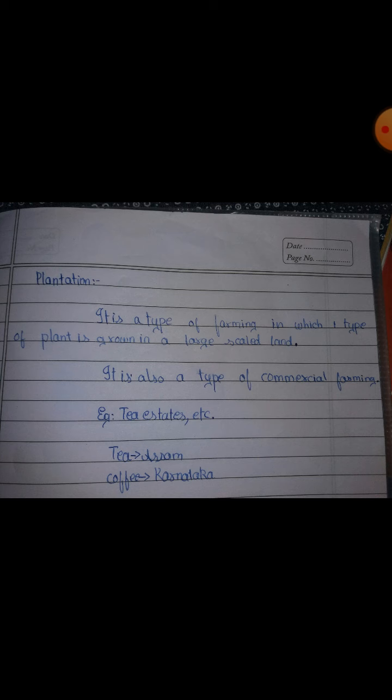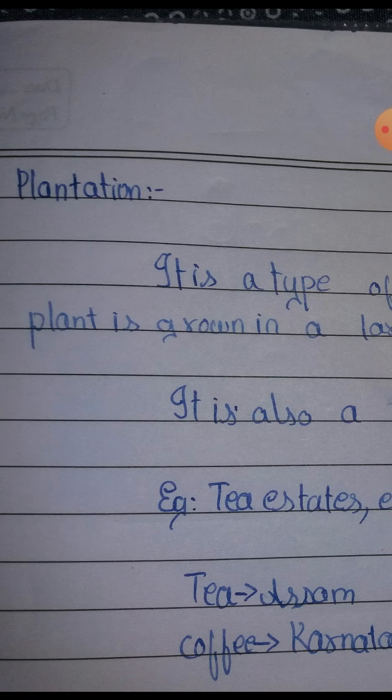A plant grown on a large scale is known as plantation. That is, the farmer sows a single type of plant in a vast land. For example, tea estates, coffee estates, etc.